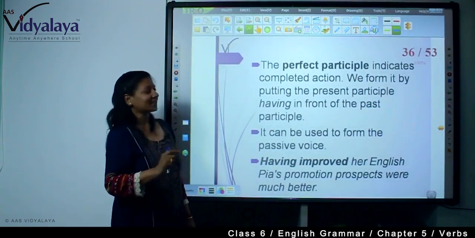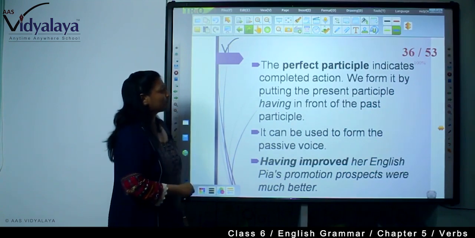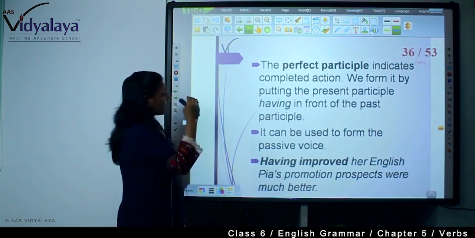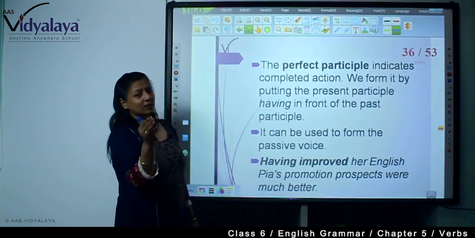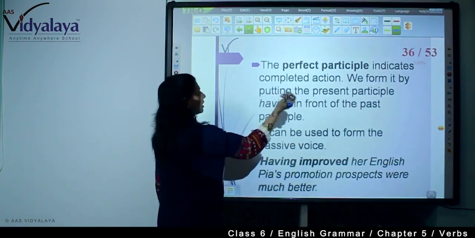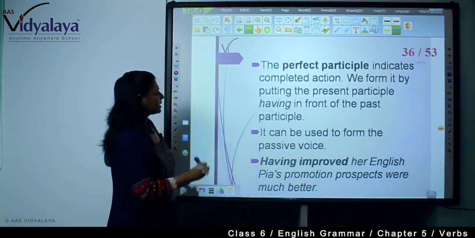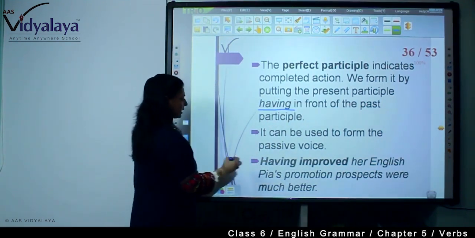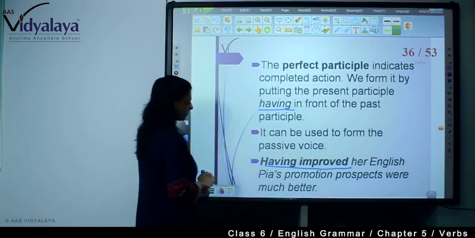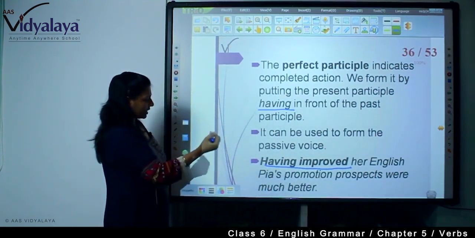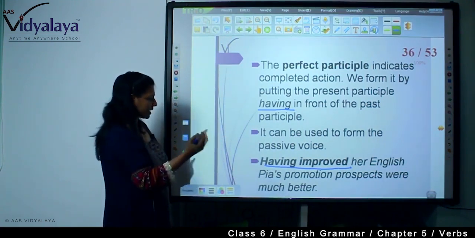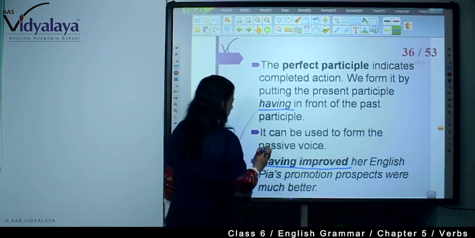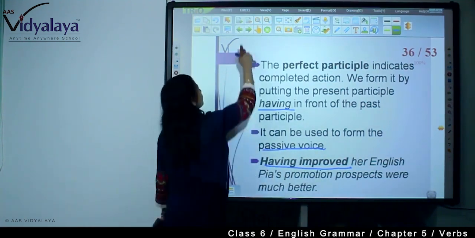Now there is one more thing, that is the perfect participle. What is perfect participle? It indicates completed action. For example, it is with having that we put this participle. We form it by putting the present participle having in front of the past participle. For example, having improved. Having improved her English, Pia's promotion prospects were much better. And this perfect participle can be used to form passive voice also.